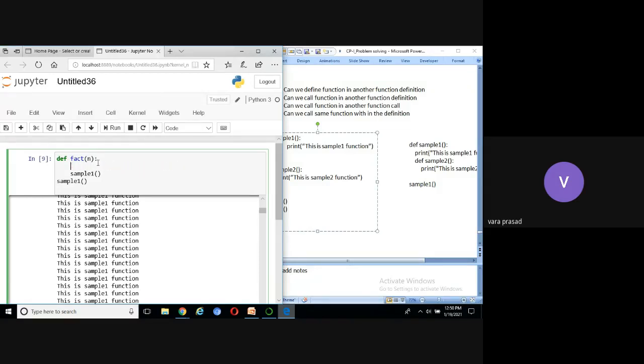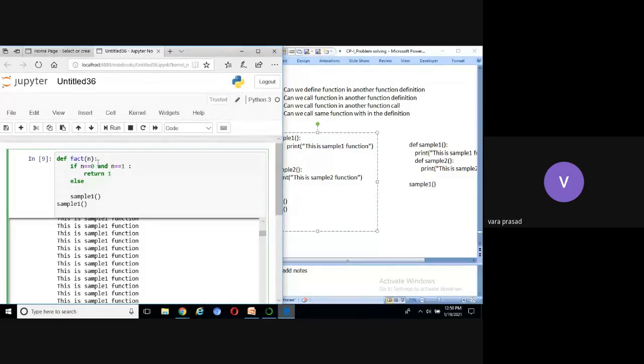If n equal to 0 or n equal to 1, return 1, else return n star of n.